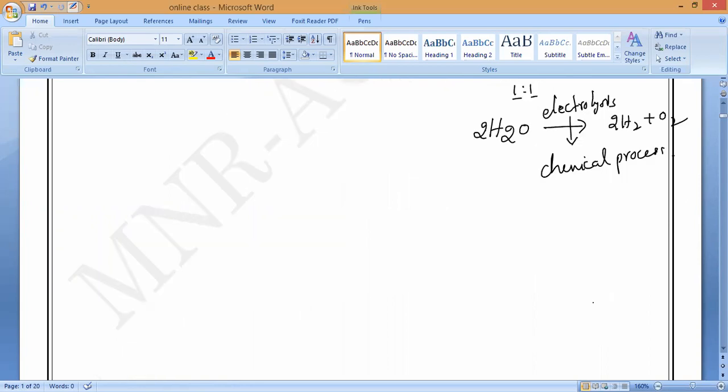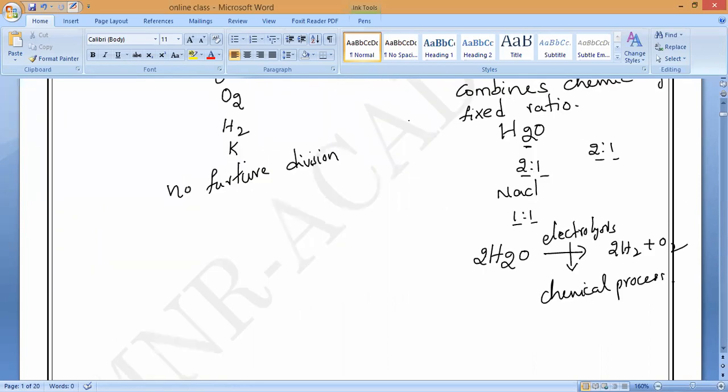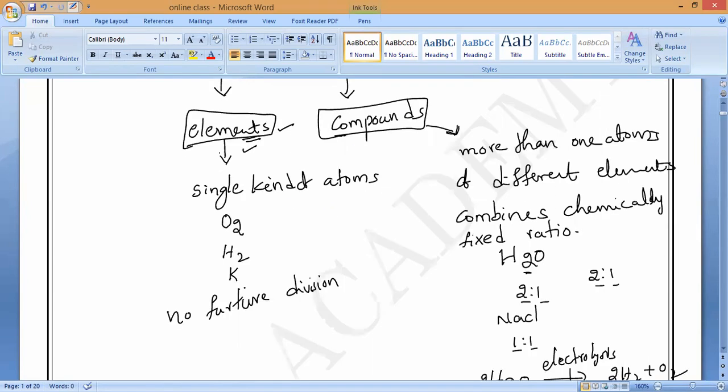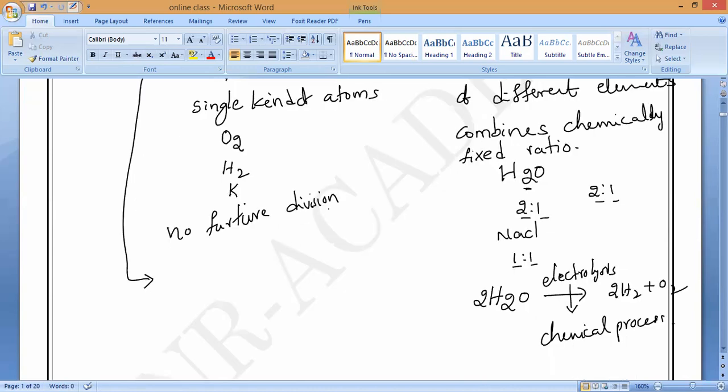So now let us come to here. We won't discuss anything like compounds and mixtures. We'll only discuss the elements. As we know, elements are pure substances made up of only one kind of atom. So it is not further divisible. We cannot divide it into more individual particles by using any physical or chemical methods.